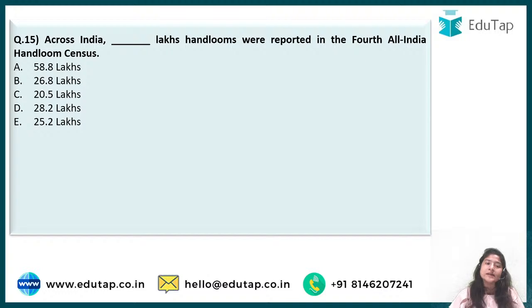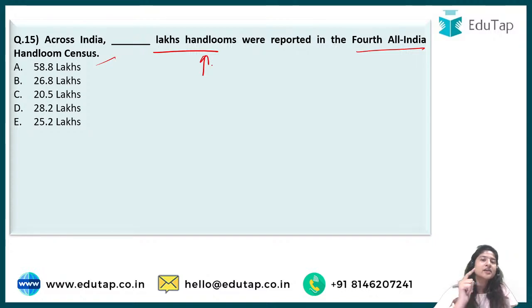It says, across India, dash lakh handlooms were reported in the fourth All India Handloom Census. Again, a question from the fourth handloom census that has been released. See, we are not talking about handloom weavers. We are not talking about people here. We are talking about the machines, the handlooms. So you have to tell me the correct answer. Supriya is the first one to say B. Then comes Nilesh, he says B, and then Akhil says D. The correct answer to this is option D, that is 28.2.